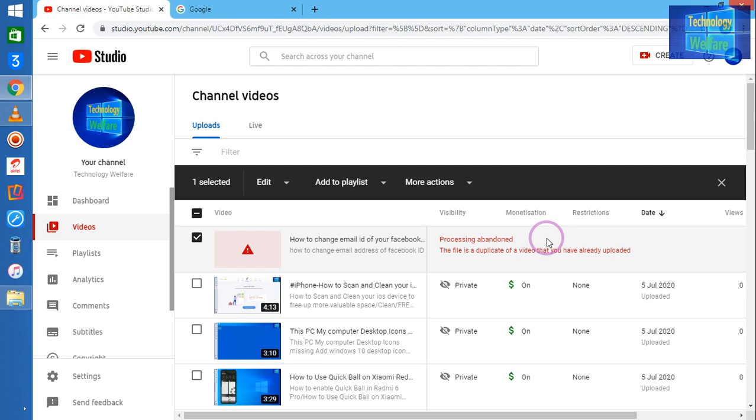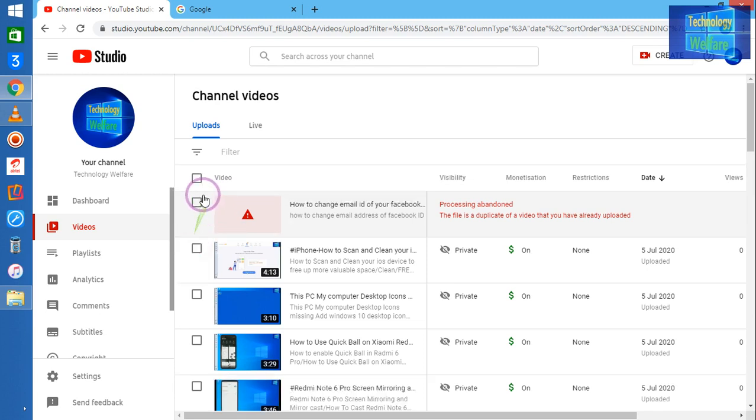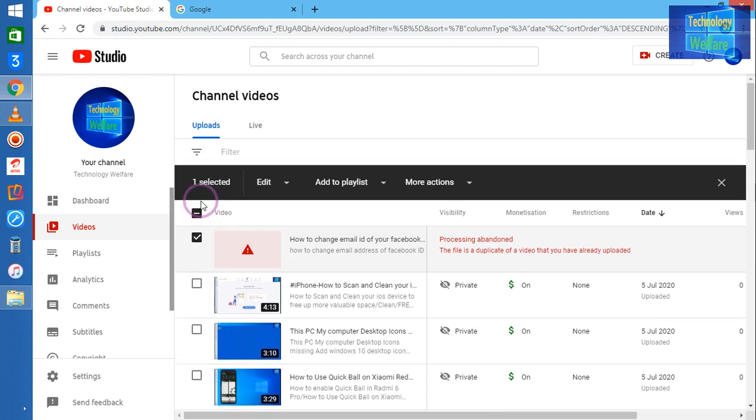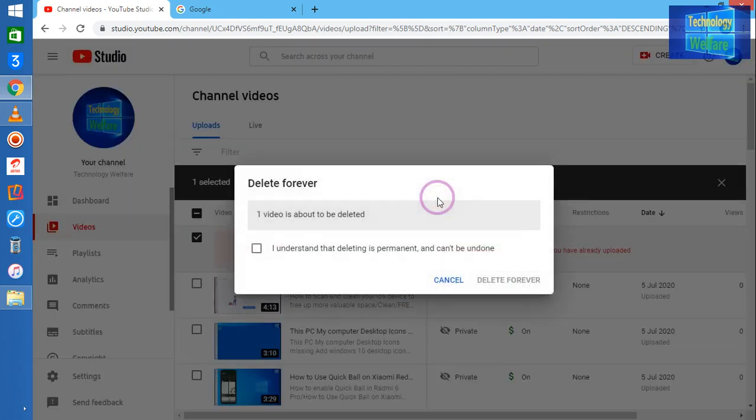So see, guys, both copies of the video you have to delete. So how will you go about deleting? Let's see. It's a simple and easy way: click on more actions and I will go for delete. Once again, I would like to confirm here, I will select it. When it is highlighted, then you have to go to more actions and click on delete forever.